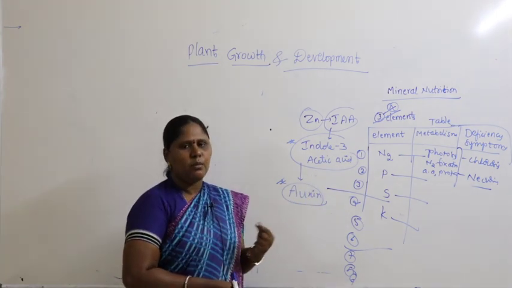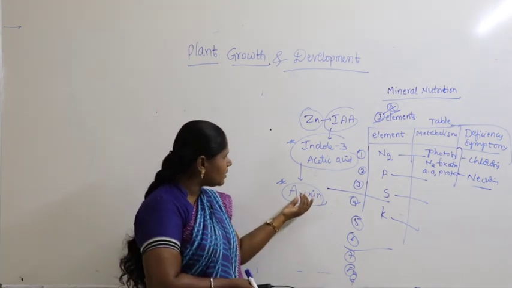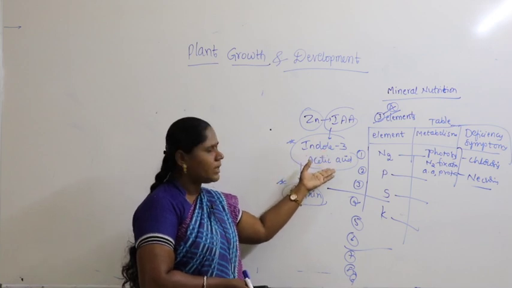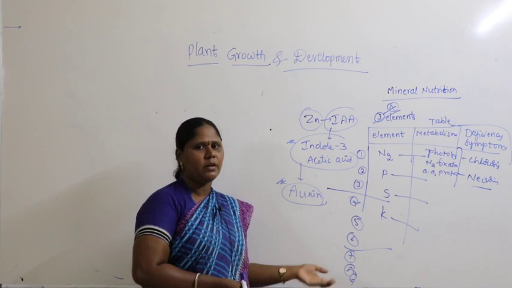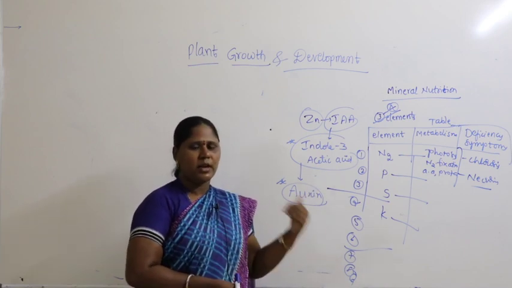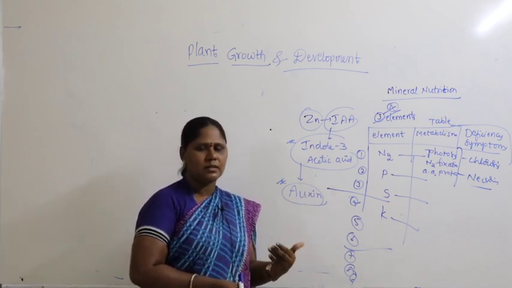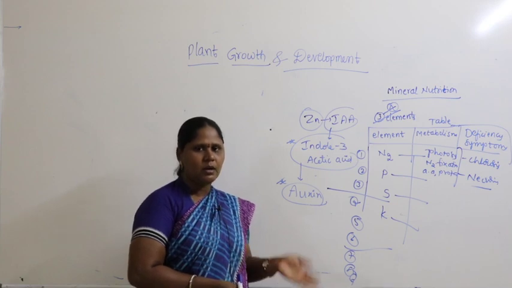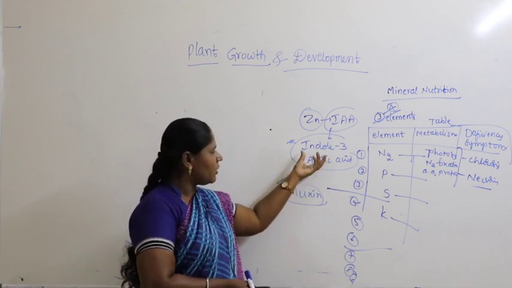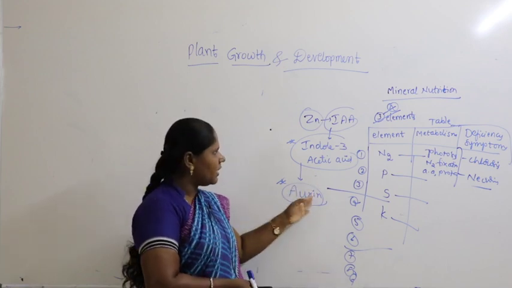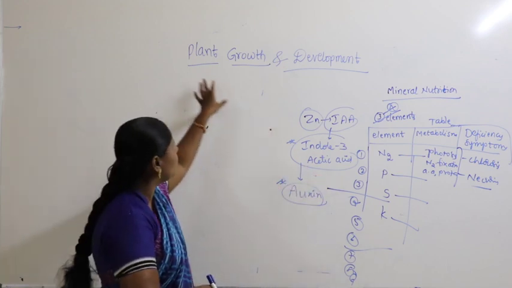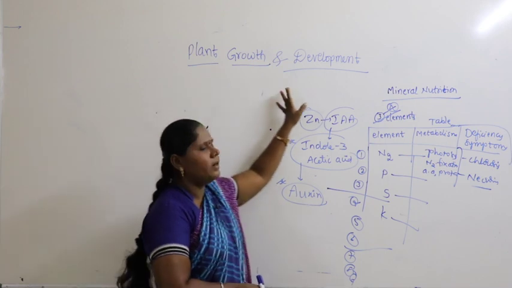It's given that. Probably you may not know what is this auxin, what is this indole 3-acetic acid. Without knowing this, how to study this? Zinc is an element required for these compounds. Such kind of small doubts may arise in your young mind, in your little mind. Don't worry guys, these terminologies, what they are and what their role is, we are going to study in the continuation of this chapter called plant growth and development.